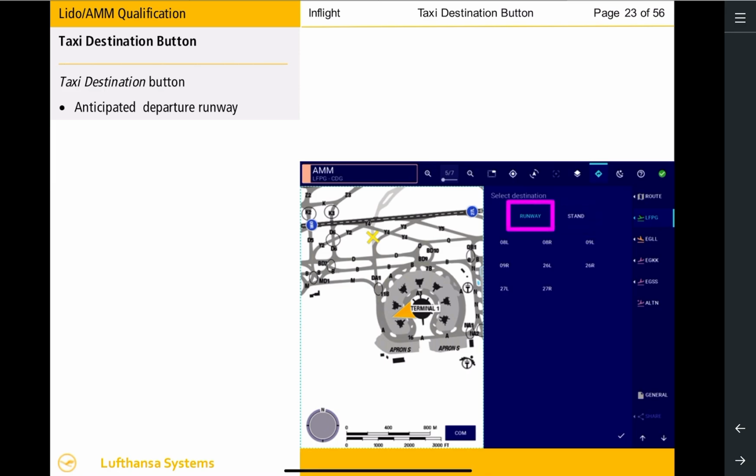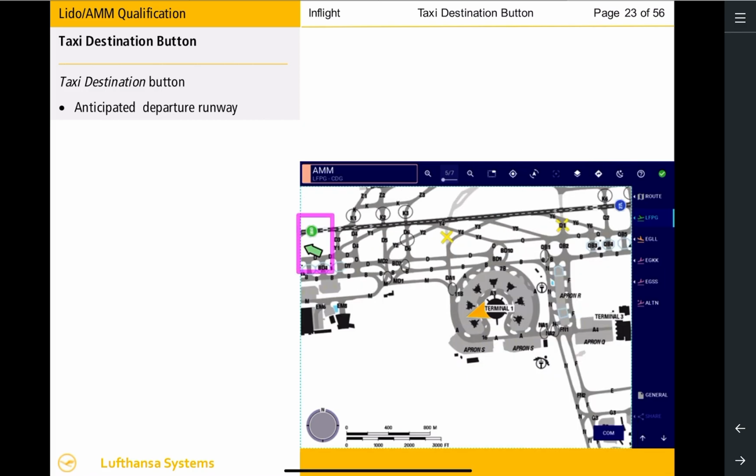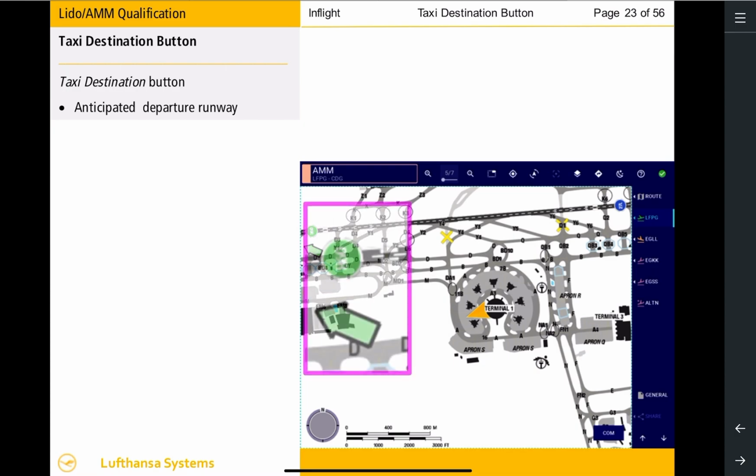The Runway Selection window lists all runways available at that particular airport. Choose your anticipated departure runway by selecting the corresponding runway button, and confirm your selection by using the Accept button. Lido AMM will identify this runway as your taxi destination and automatically highlight its runway designator.